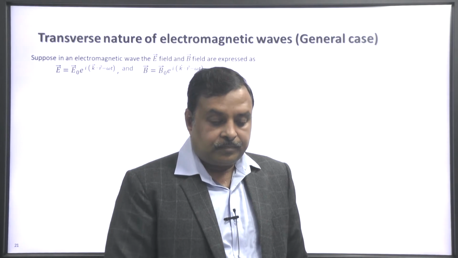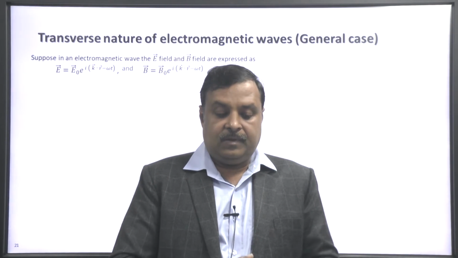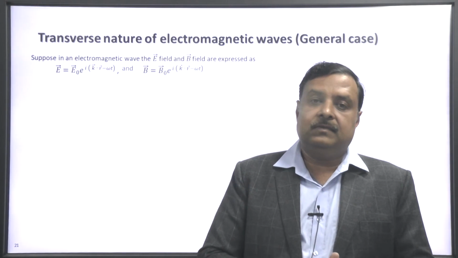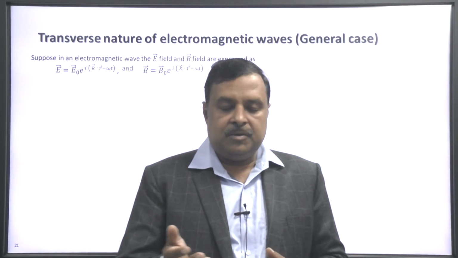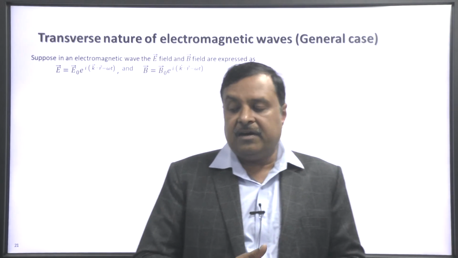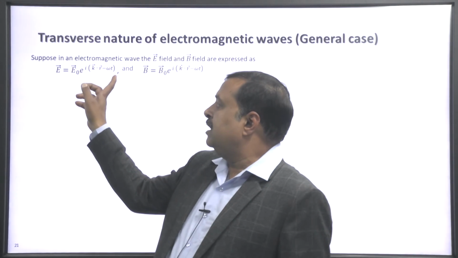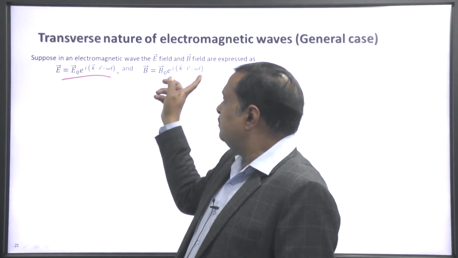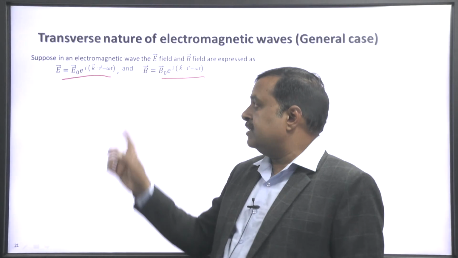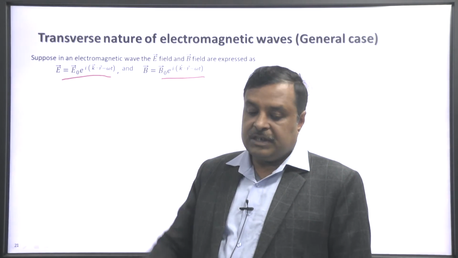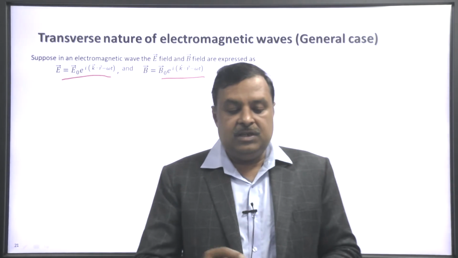So, in general, the electric field and magnetic field are propagating as waves, and we can write the electric and magnetic field wave equations as: E equal to E 0